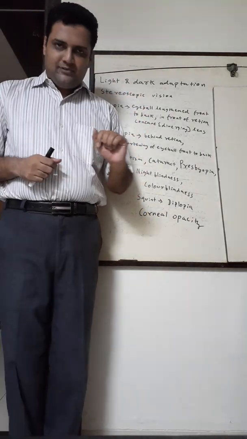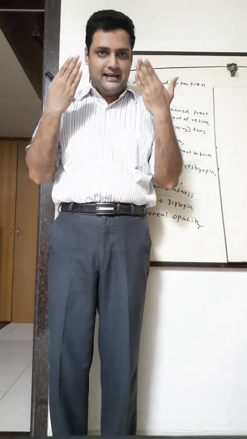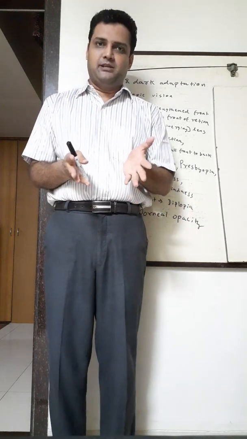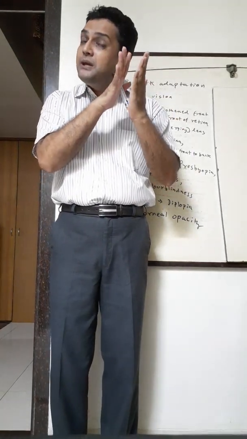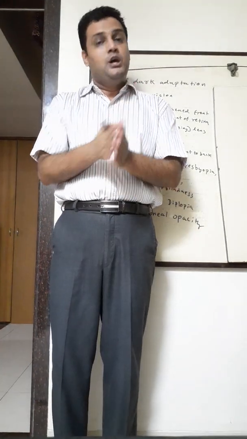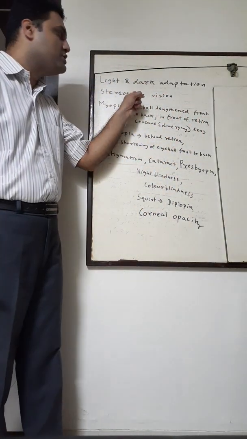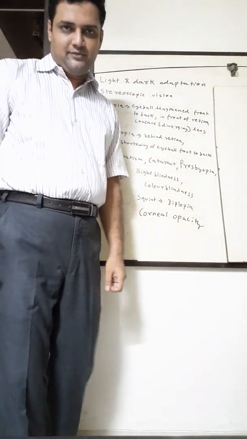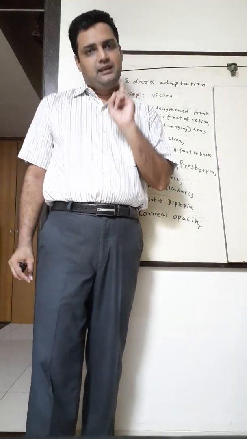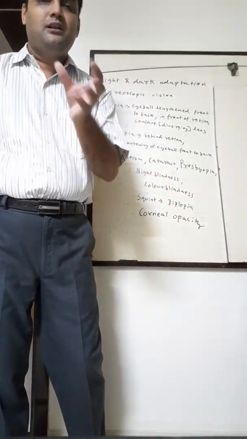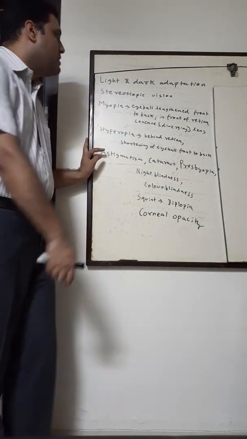What is stereoscopic vision? We have two eyes, we have two retinas, we have two images, one on each retina, but finally we see only one image. Two optic nerves carry both the images, but in the brain both the images overlap with each other to give you a single three-dimensional image. This is stereoscopic vision or binocular vision. So it is the ability of the eye to see a single three-dimensional object.